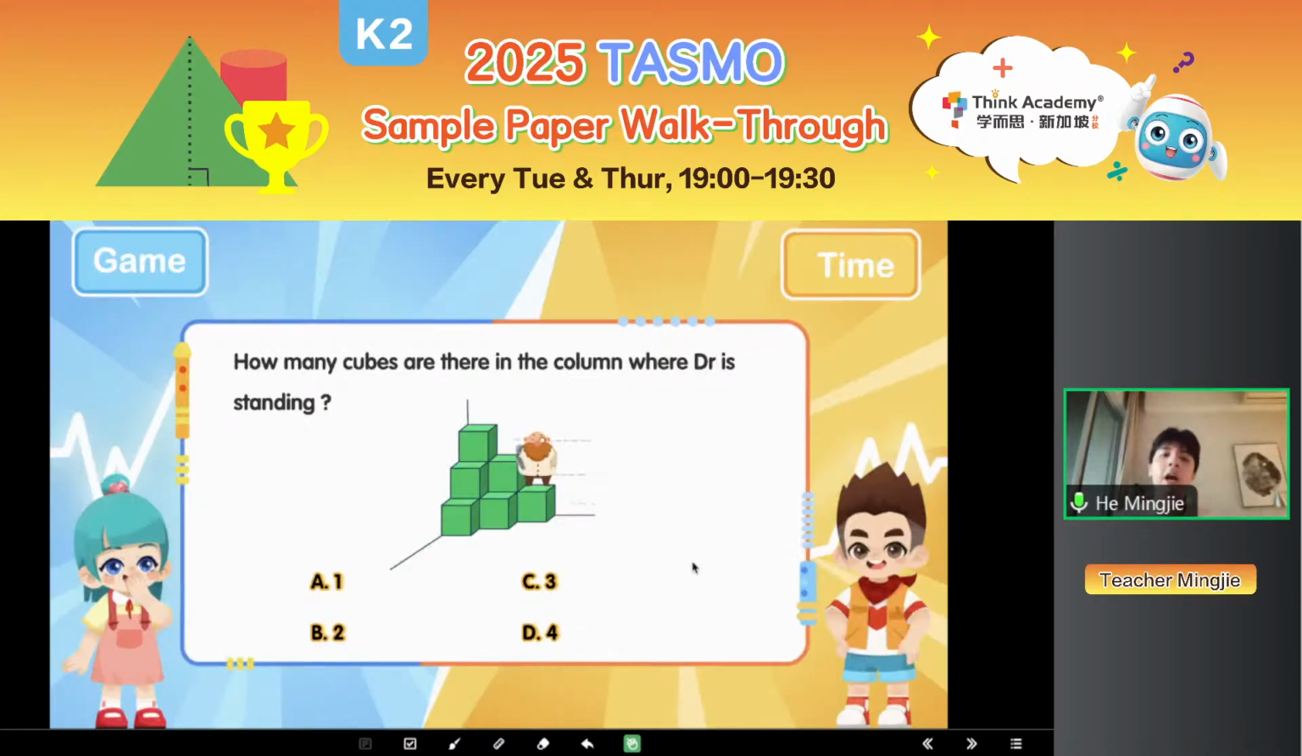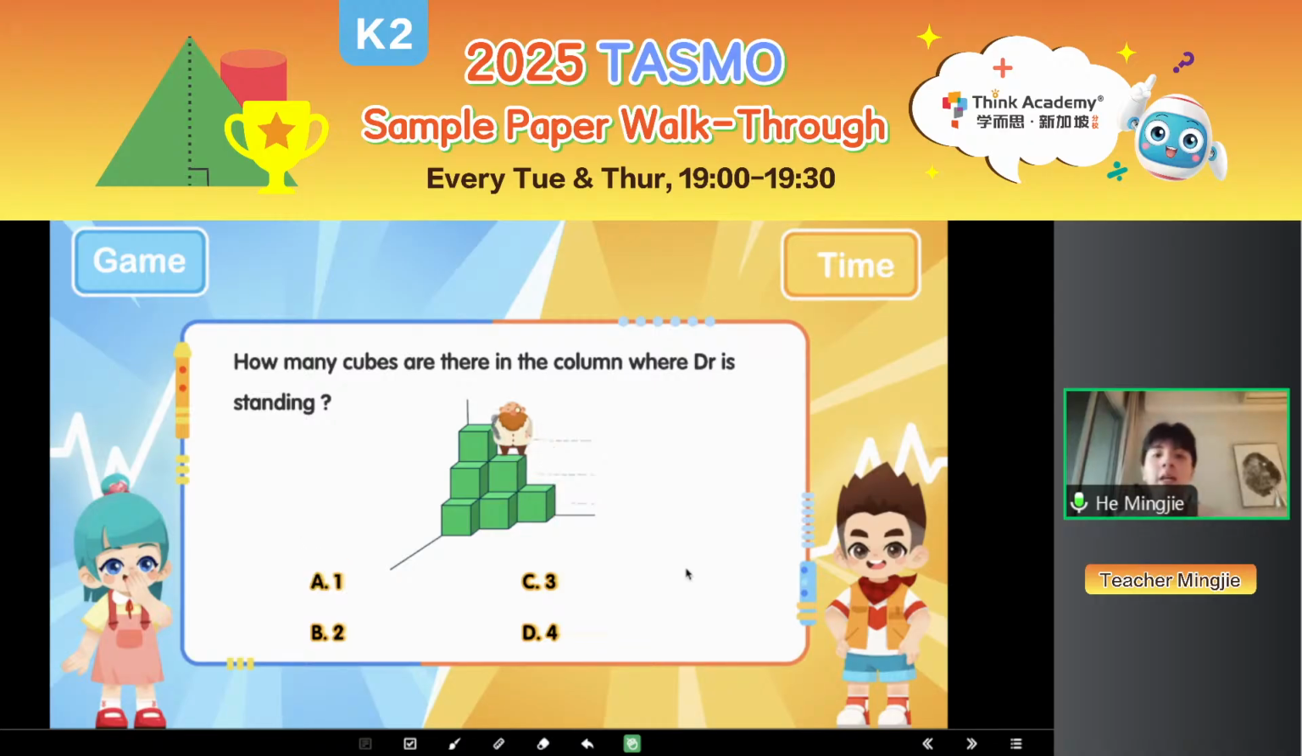All right. So first, can you tell me how many cubes are there in the column where the doctor is standing? A, 1, B, 2, C, 3, D, 4. Okay, so what should I label for the column that the doctor is standing? You see the doctor is standing here, right? So in this column, how many cubes do I have? 1, very good. So here I should label 1, A, very good. Because it's the shortest column, shortest tower, right? So I should label from 1, starting from the shortest.